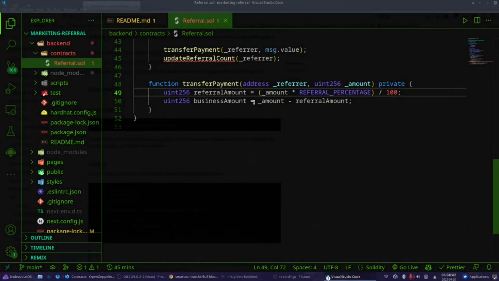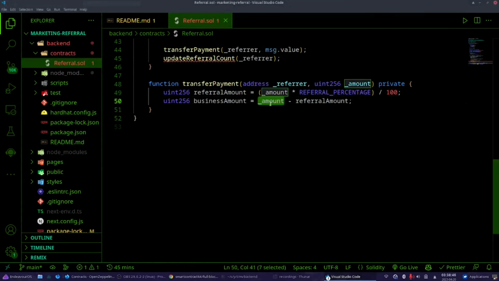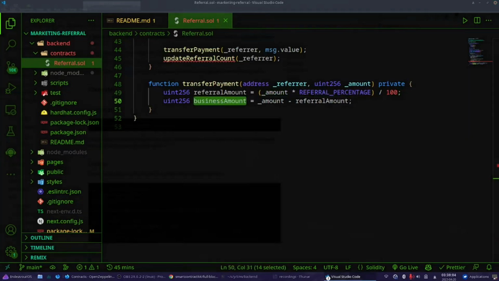And our business amount is the amount minus the referral amount, because we got the 70% of the amount, and now we can just extract it from the total amount, and that will give us the 30% that will be paid to the business amount. Now we have to do some stuff here.